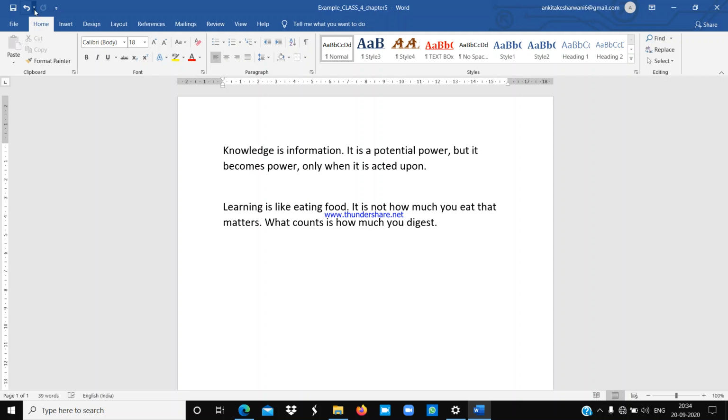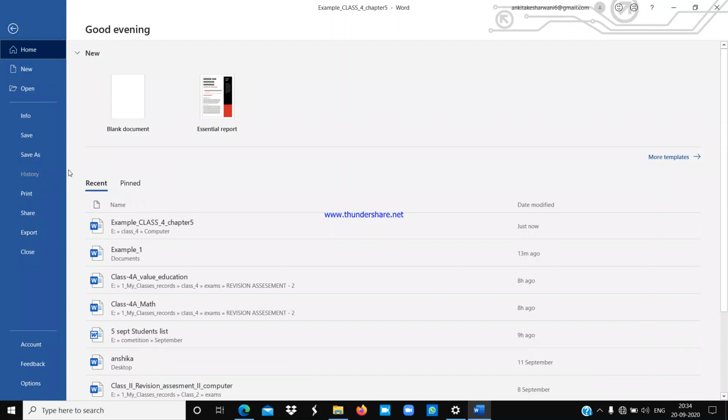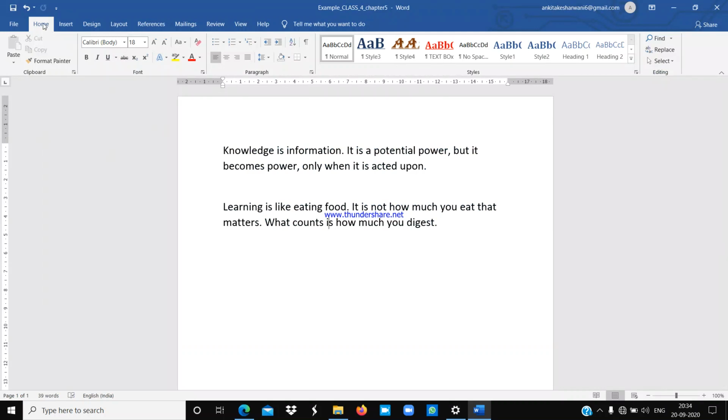And the second method, I have already told you: first click on the file tab, then click on the save as option if you are going to save your file for the first time, and if you are saving the second, third, fourth, fifth, any later time, you can just click on save and it will be saved. And if you don't want to go through the file tab and then the save option, you can simply click here. This is the save icon. You can click here to save this file. Understood? So like that, in three or four ways you can save your files.